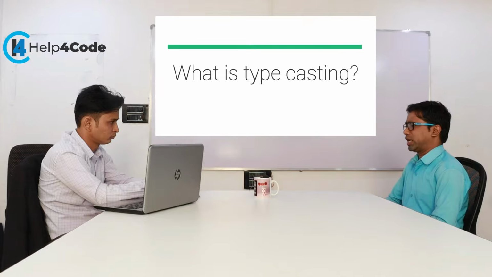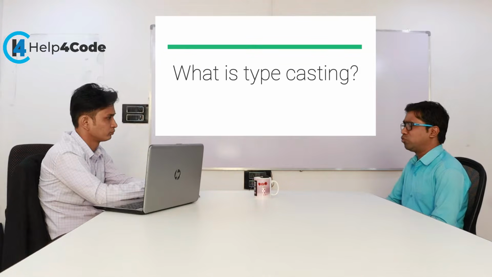There are 2 types of typecasting: implicit typecasting and explicit typecasting. Implicit typecasting is done by the compiler itself, and explicit typecasting we have to do forcefully. Forceful conversion we can call explicit typecasting. In implicit typecasting, the lower range data is assigned to the higher range data, like char assigned to int, assigned to long, assigned to float, assigned to double.